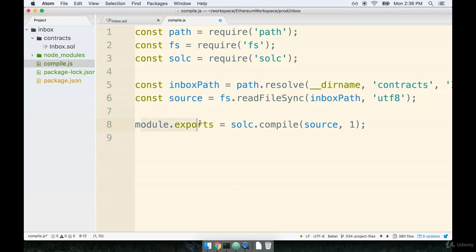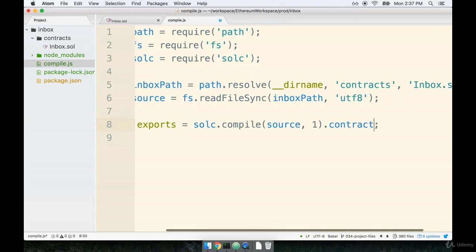So when we do this, we're now going to be exporting that big giant object that has the contracts property and then a list of all the contracts that were compiled. Now, because our project only has one contract that we're going to deal with, I think that maybe rather than returning the entire big nested object that comes back from the Solidity compiler, maybe we should really just be returning some details about the inbox contract. So I think that after calling solc.compile right here, we're then going to access the contracts property.